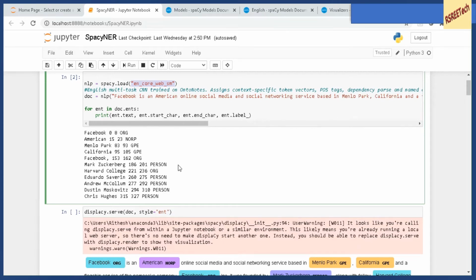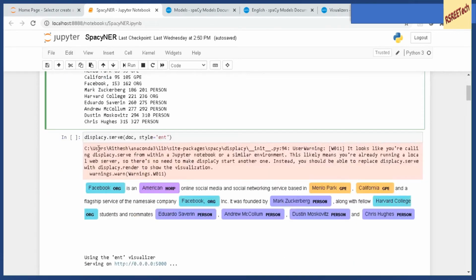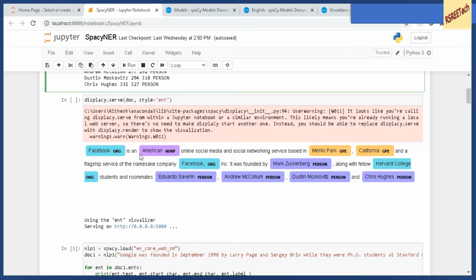Now you can also visualize these entities being recognized in visual form using displacy. So you give the input as a document and you say the style as entities. If the style is something else, you can look at the dependency trees, even that can be visualized using displacy. So this is how it is rendered. Here you see that Facebook is marked as an organization, American is actually a nationality. Similarly, you have Menlo Park, California as locations, Mark Zuckerberg as person. So this is how you can visualize the results of the named entity recognition.